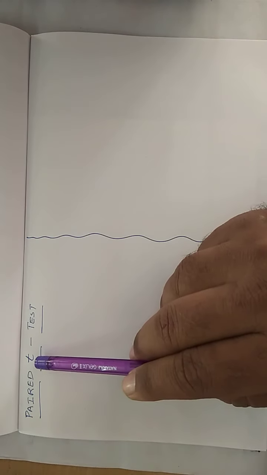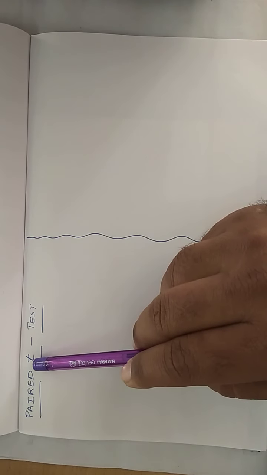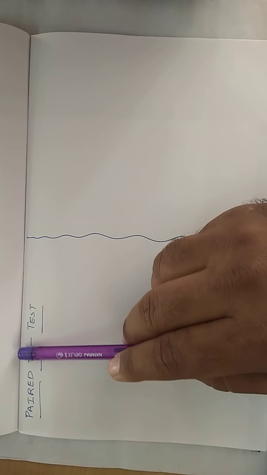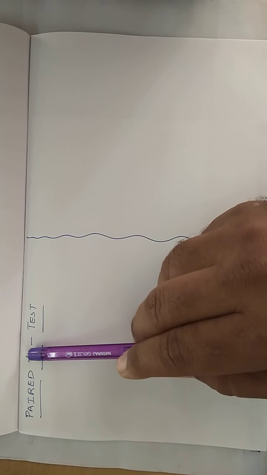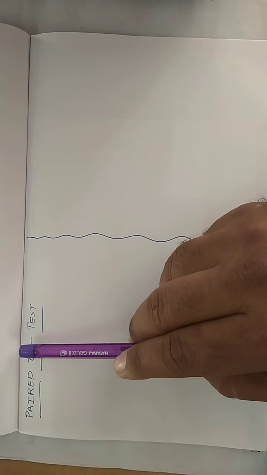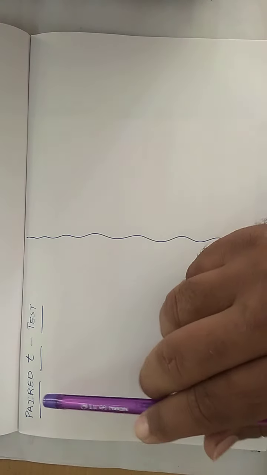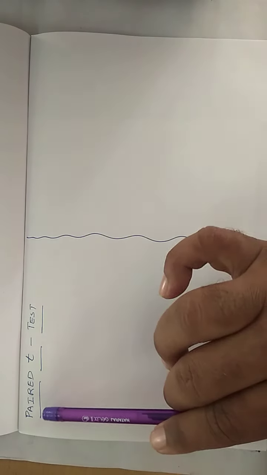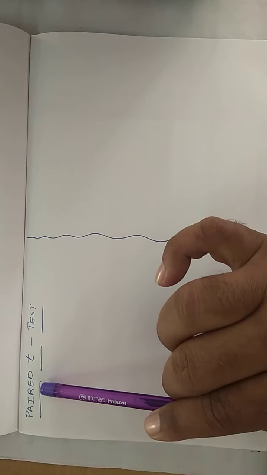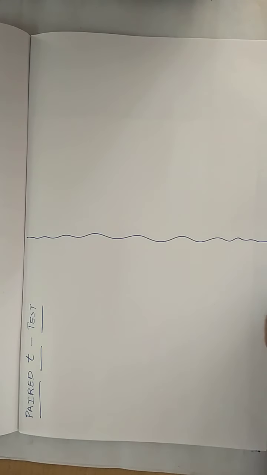Now, all of you observe here the t, I wrote it in lowercase, a small letter. When you are writing the t distribution, you always need to write the lowercase alphabet. You should not write the t distribution using a capital T. So what is the test name? Paired t test. The word paired itself gives some kind of clue. We are going to operate on pairs of values. Understand?